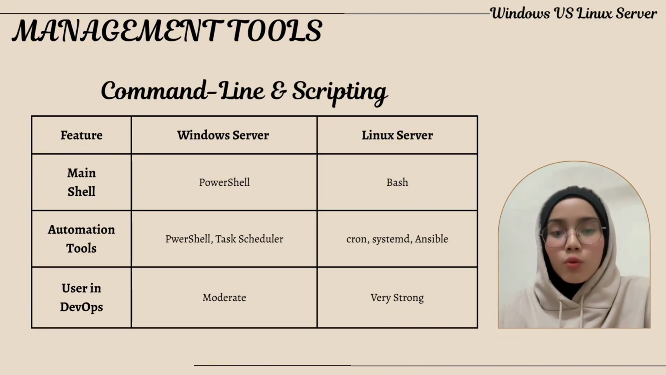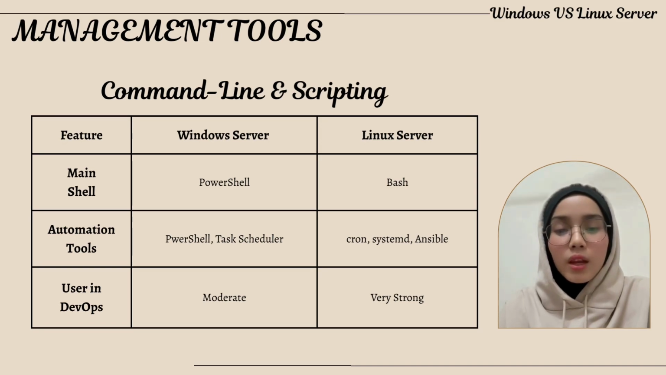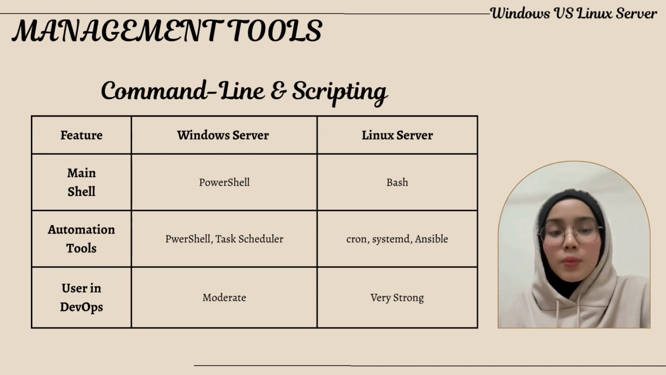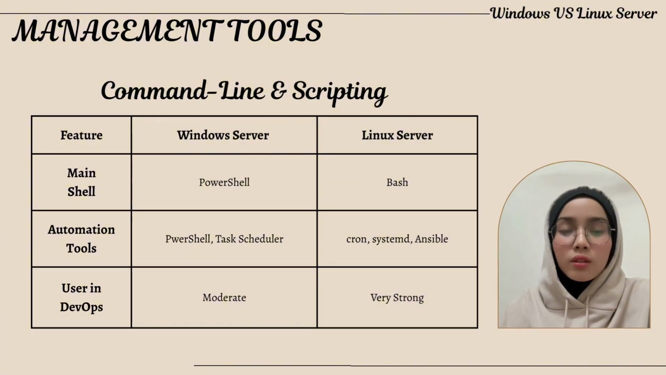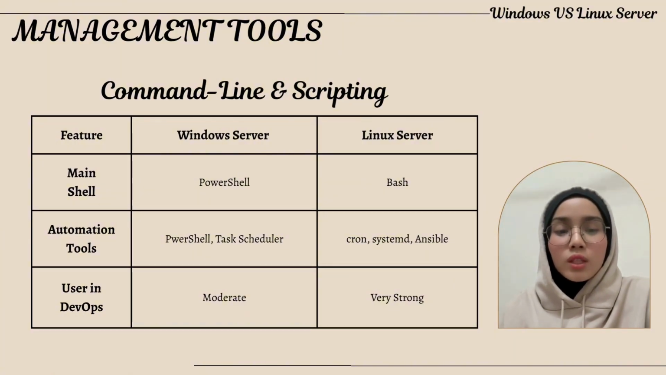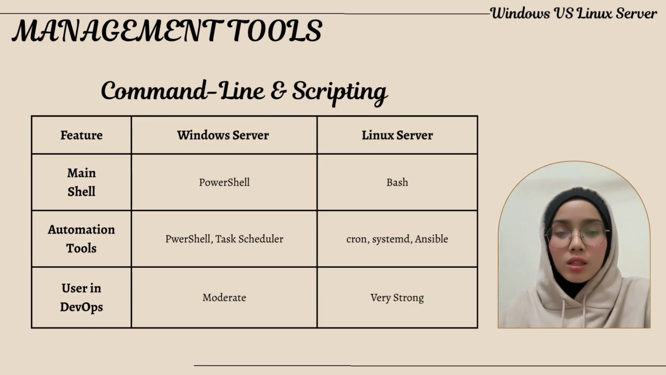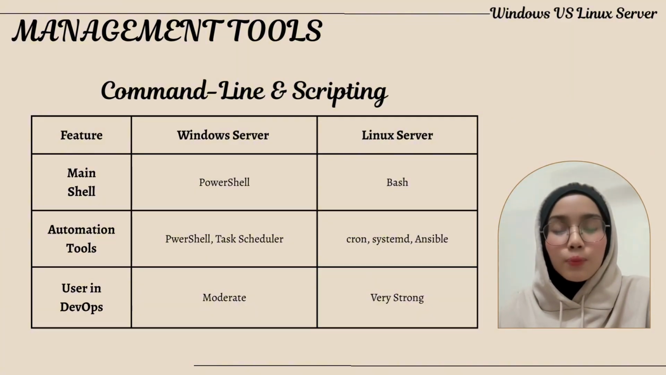Next, we compare command line, utilities, and scripting. Windows Server uses PowerShell, which is very powerful and object-based. It allows complex tasks to be automated with scripts, and it's deeply integrated with other Windows services like Active Directory. On the other hand, Linux offers a wide range of CLI tools through bash and shells like ZSH. Common tools include systemctl for services, journalctl for logs, and netstat for networking. For automation, Windows uses PowerShell scripting and Task Scheduler, while Linux relies on cron jobs, systemd timers, and tools like Ansible or Terraform for infrastructure automation.